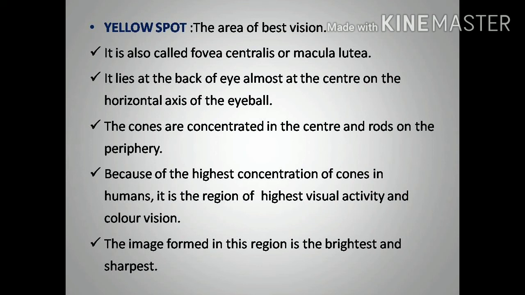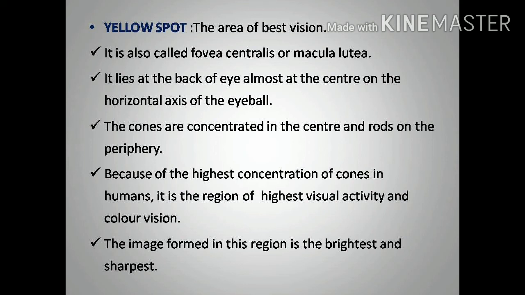The cones are concentrated in the center and the rods on the periphery. In the yellow spot region, the cone cells are present in the center, and at the periphery of the yellow spot region we can see the rod cells. Because of the highest concentration of cones in humans, it is the region of highest visual activity and color vision.